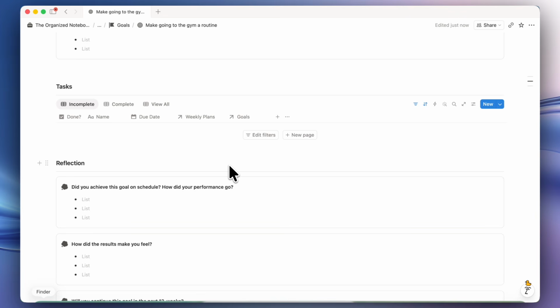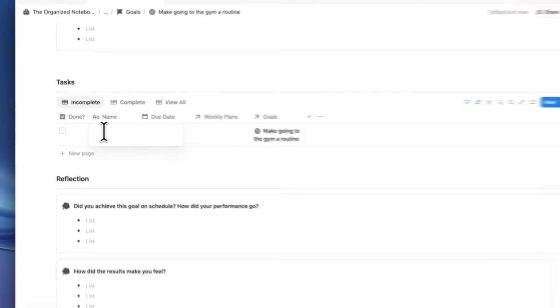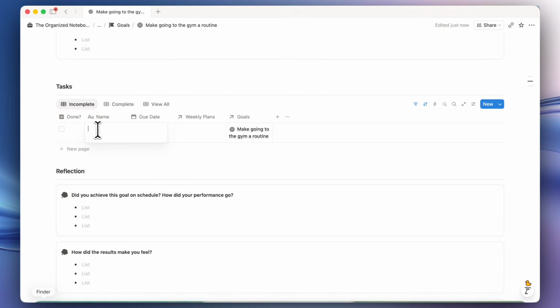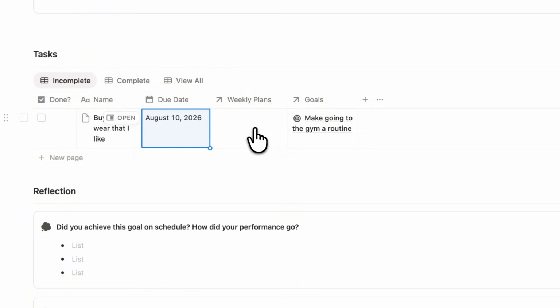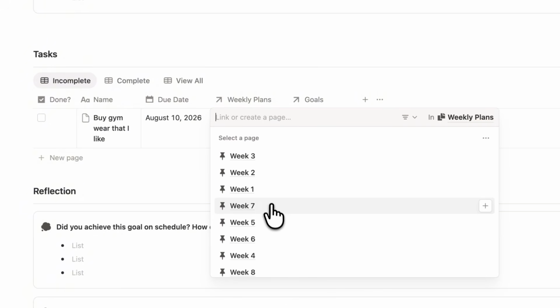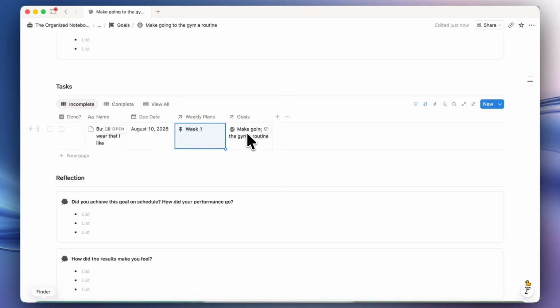And you want to spread out your tasks in a way that it evenly goes through the 12 weeks, week by week. So how that works is now I'm going to click new page here and I'll start adding the tasks. So maybe the first step for me is to actually go and buy some gym wear. So buy gym wear that I like. I'll put a due date. So let's say that I'm going to do that on Monday. And then you want to choose which weekly plan this should belong to. So this is the week 1 type of task. And the goal is going to be automatically filled in here.